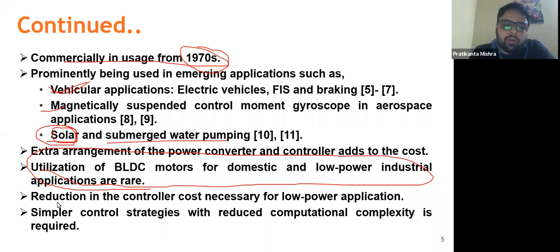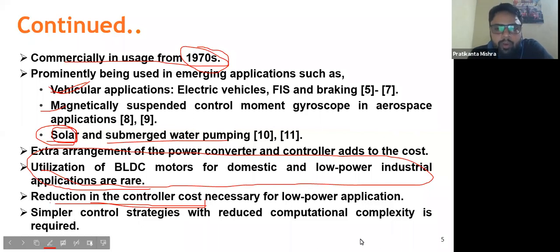So what could be the solutions for that? We can use either a simple converter, that is a reduced cost converter, or a reduced cost controller. There is a lot of literature on reduced cost converters, but reduced cost controllers you can rarely find. Why I am saying reduced cost controller, you will eventually know after a few slides, when we see why low cost controllers are required. So let us discuss how we can design a low cost controller first.